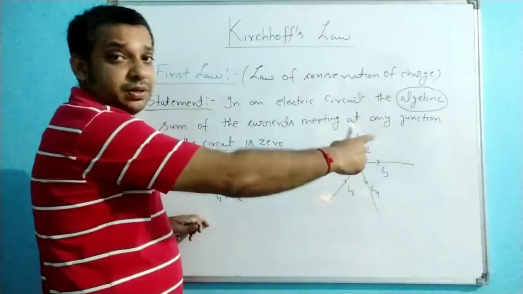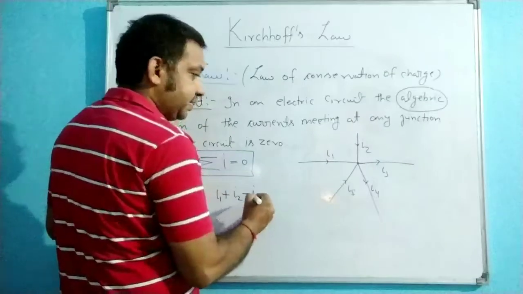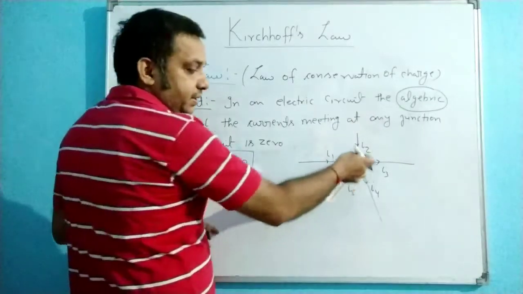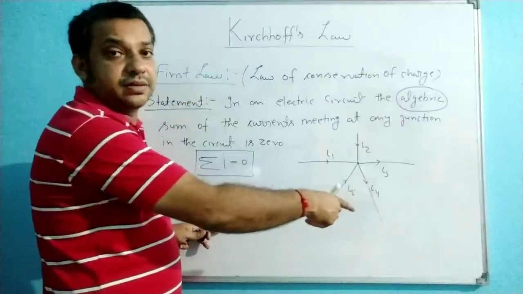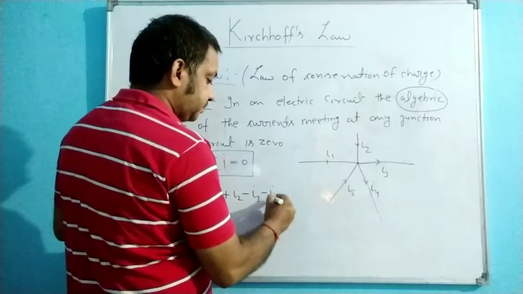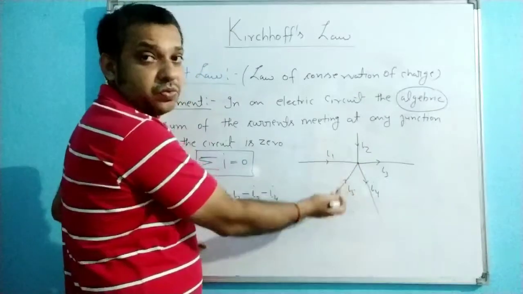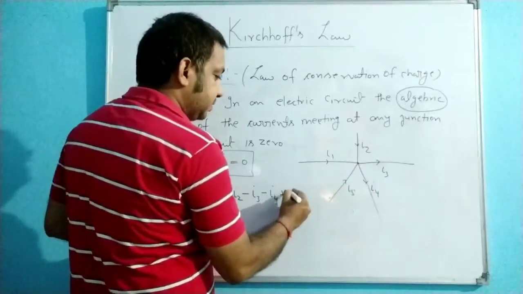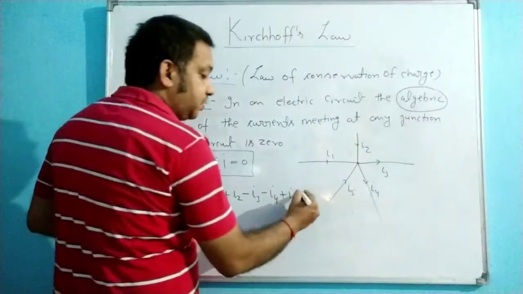I3 is the outgoing direction, that is why minus I3. I4 is also outgoing direction, so it is minus I4. And I5 is incoming towards the junction, so I am taking plus I5. And according to this law, the sum should be equal to 0.